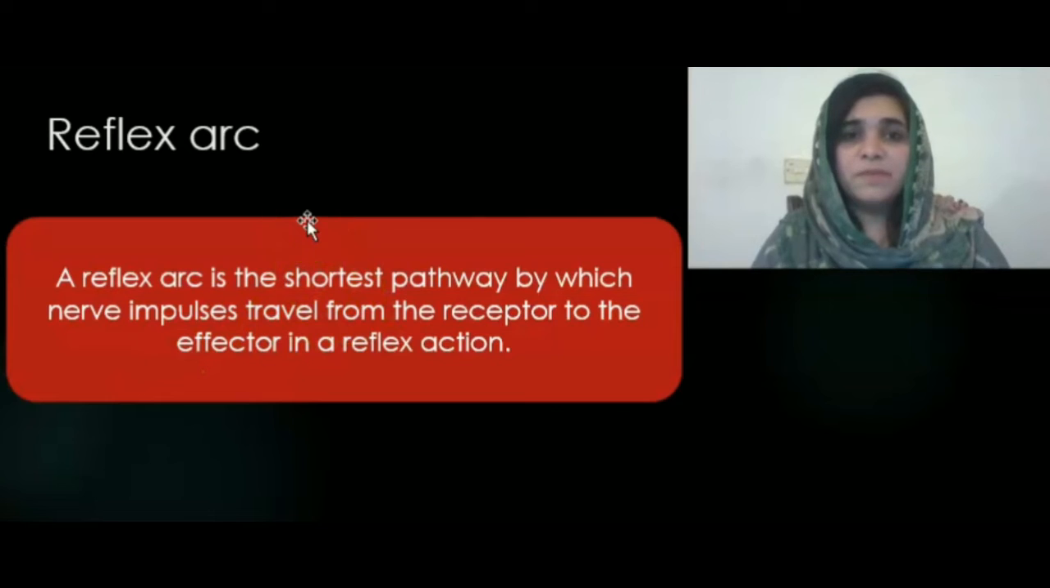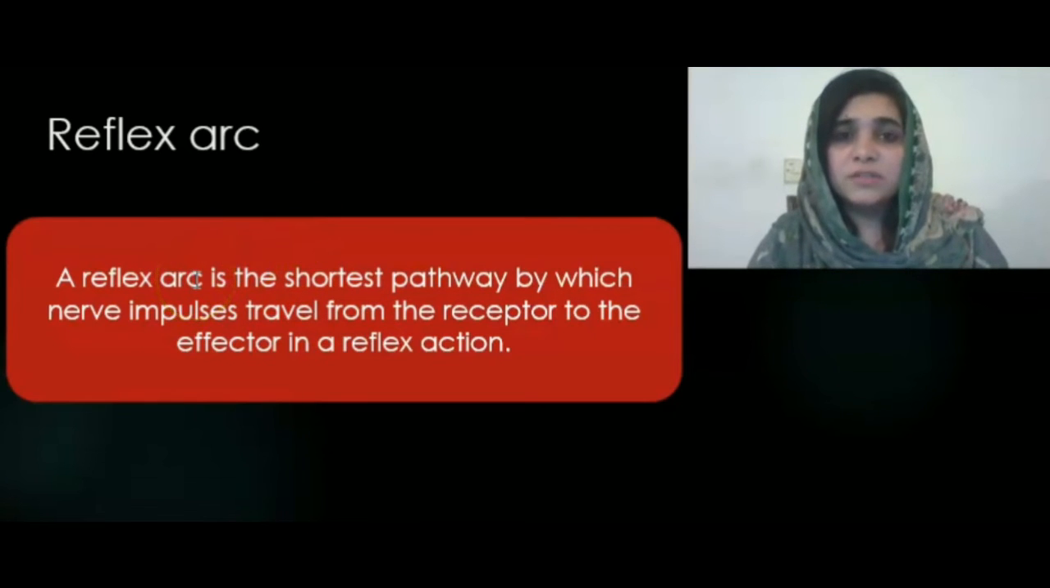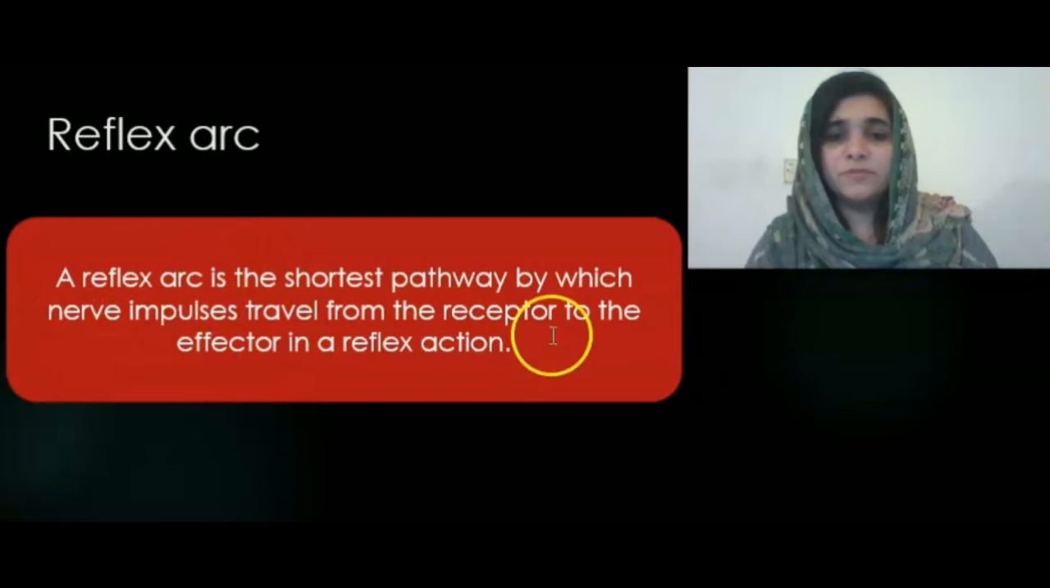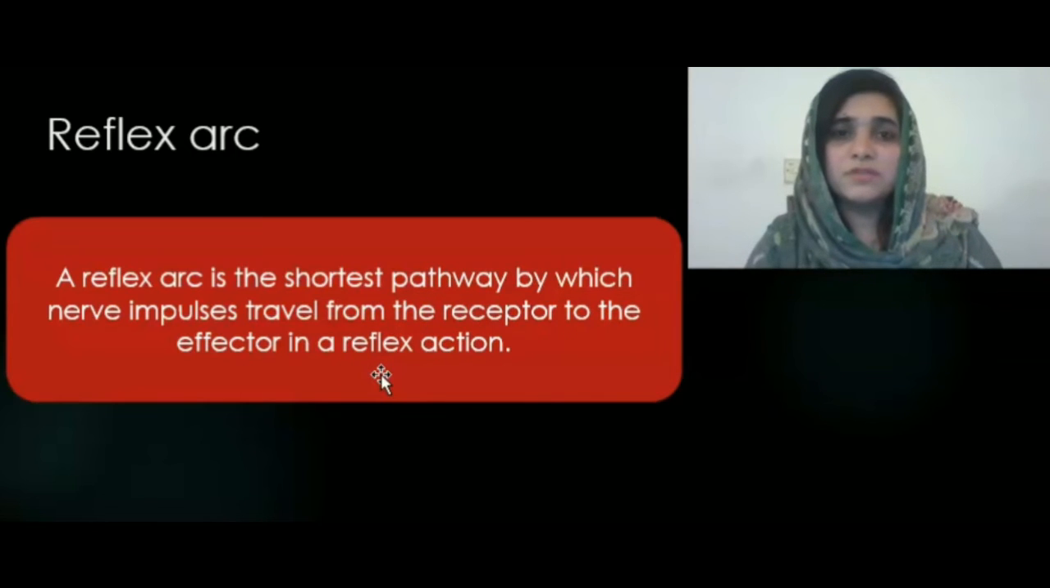Now what is meant by reflex arc? Reflex arc is basically a shortest pathway. A reflex arc is the shortest pathway by which nerve impulses travel from the receptor to the effector in a reflex action. From the receptor to the effector, the shortest pathway, this is known as reflex arc. While reflex action is an immediate response to a stimulus.